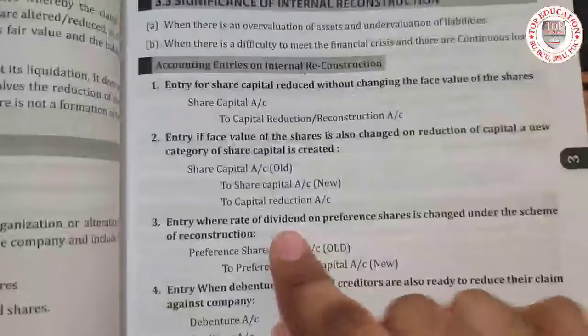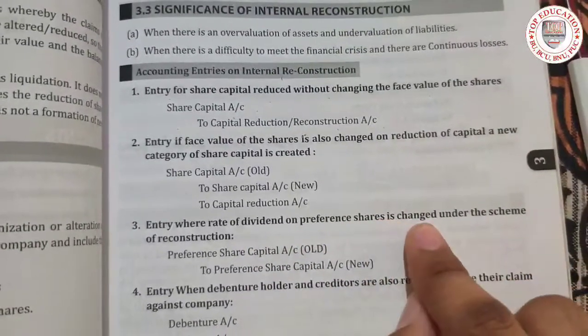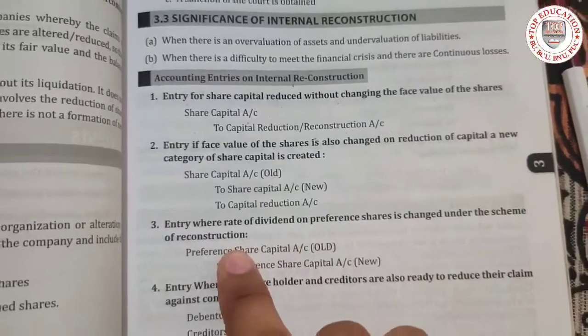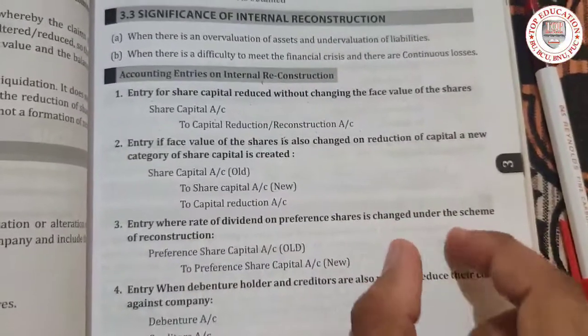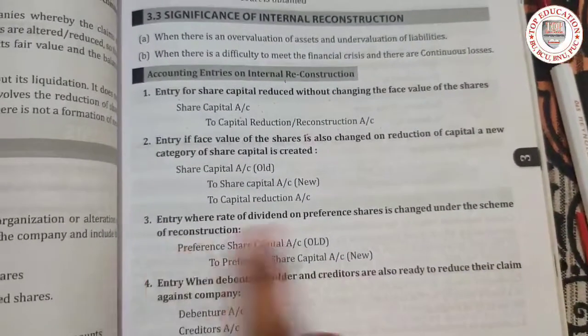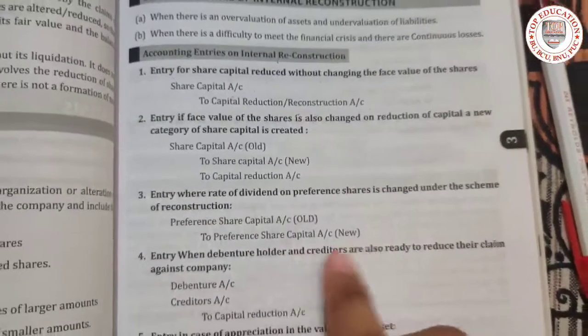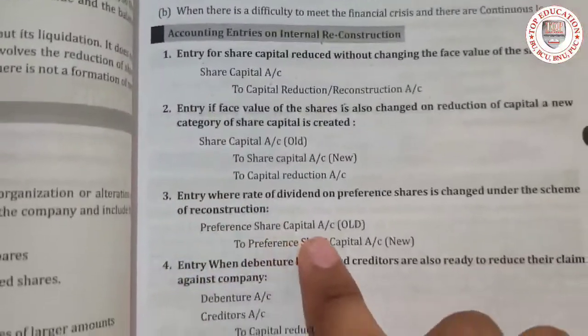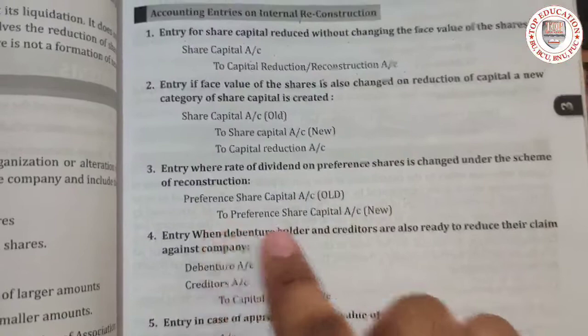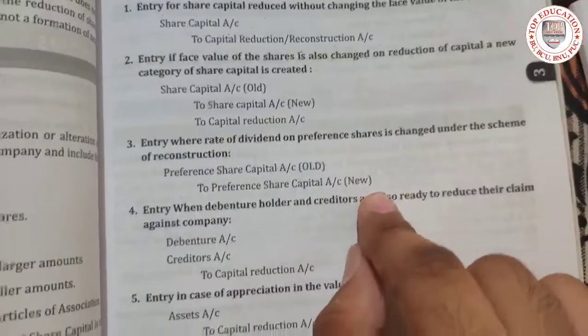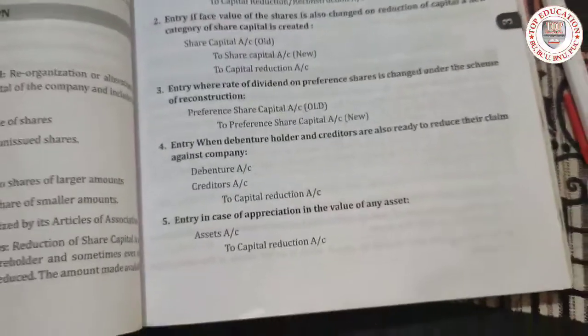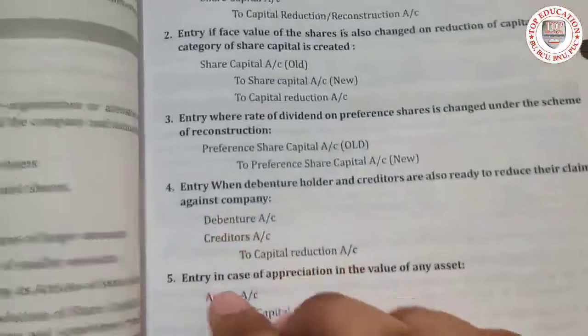Entry where the rate of dividend on preference share is changed under the scheme of reconstruction: preference share capital account old to preference share capital account new. This is the only entry where it matches, that's it.